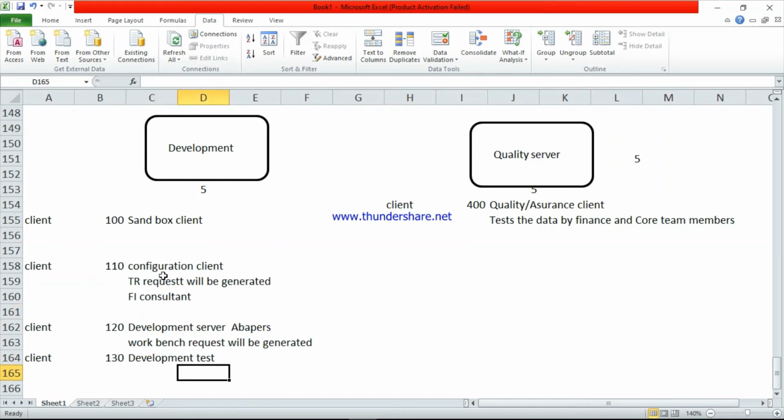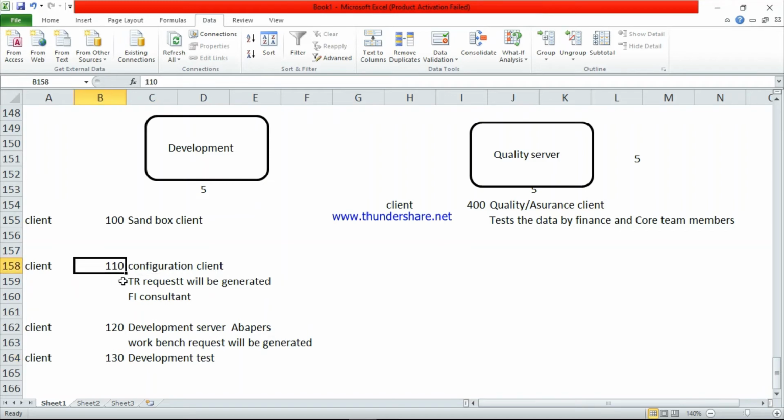The FI consultant and technical consultant first check the data here, whether they've written the program or not. At that time, that consultant can directly move the data from this client to this client. Only 5 employees are there, right? So 5 employees can directly move the data from 110 to 130.